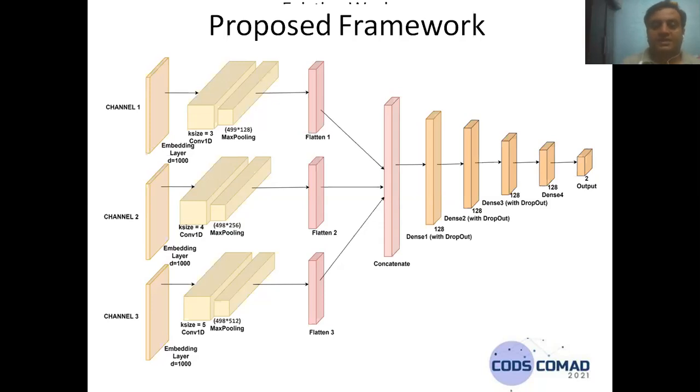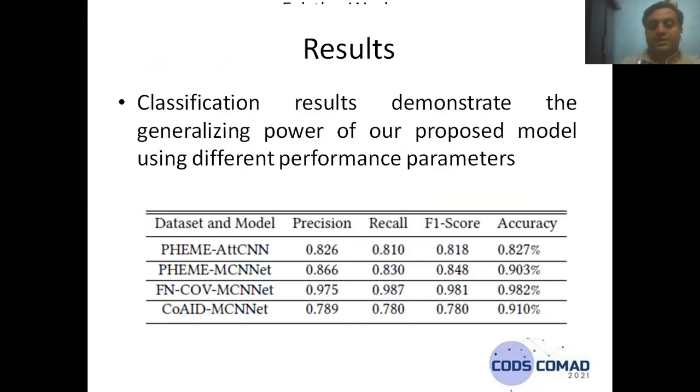When we take different kernel sizes, each channel learns from different sizes of input word embedding length, and when we concatenate, it is more capable toward any text classification problem. With this framework of different kernel sizes and parallel channels, we applied the same proposed model on three different data sets: PHEME, FNCO, and COED. So we have achieved more classifiable results.